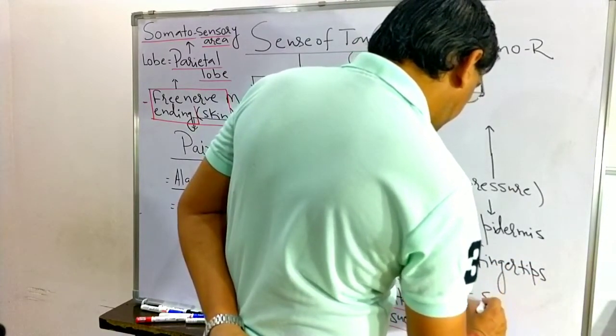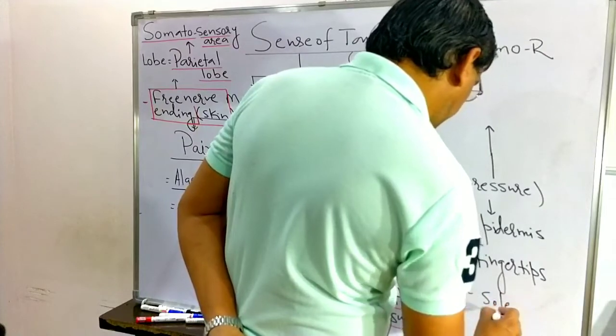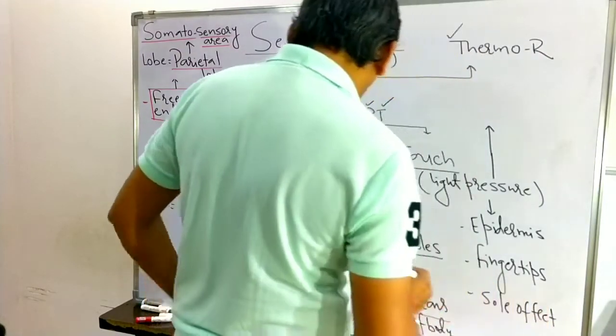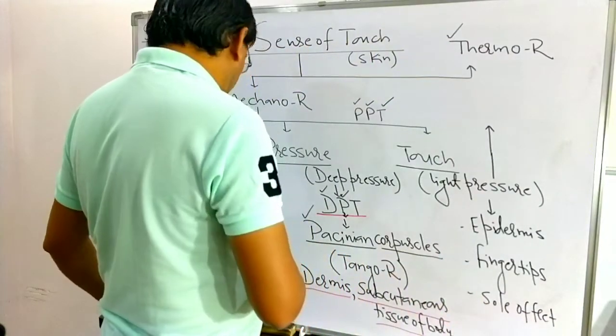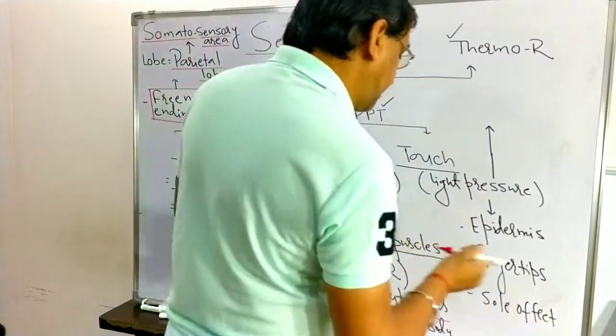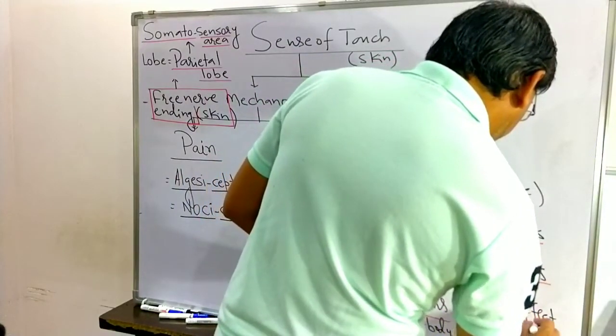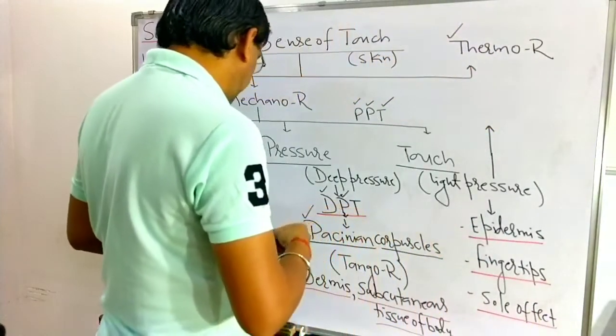They are present in the sole of the feet. That is the location of the receptors for light pressure, those that collect light pressure: the epidermis, fingertips, and sole of the feet.